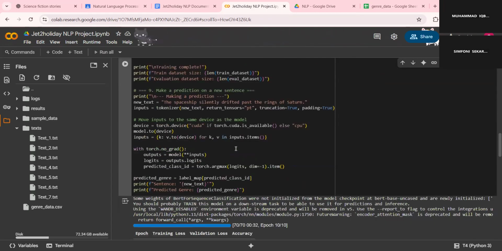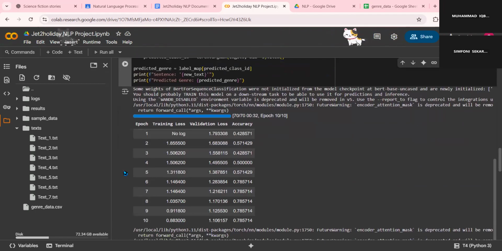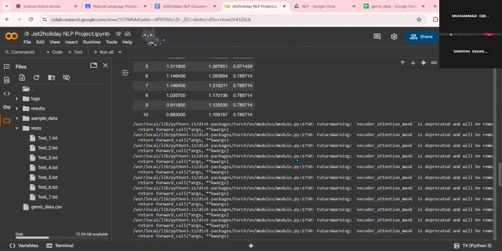to show how accurate it is for the prediction. So when we run this code, as you can see, it results in a decrease in validation loss. At the first epoch, it was almost 1.8 validation loss, but as more epochs are done, it decreases to 1.1 validation loss, and the accuracy increases from 0.42 to 0.78, which means it has an accuracy of 78.5%.